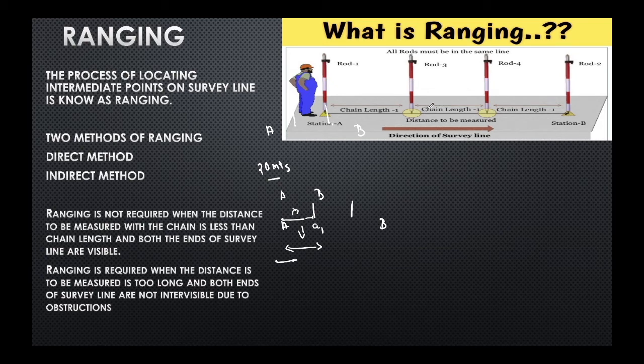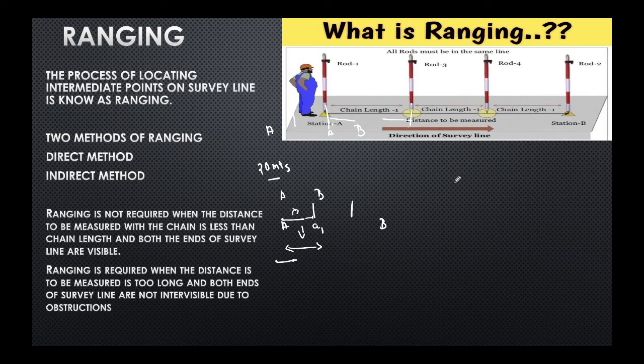So when is ranging not required? If I want to measure the distance of one chain length, for example, from station A to this ranging rod 3, then I don't need any intermediate points between them, because the distance is short, I can directly measure it. But ranging is required when the distance is too long, that is more than one chain length, and also when stations A and B are not intervisible due to some obstructions.